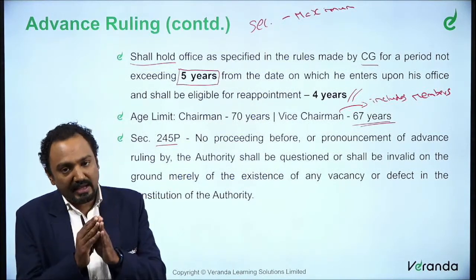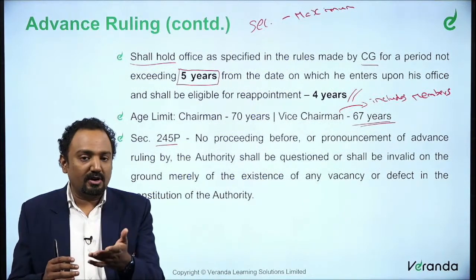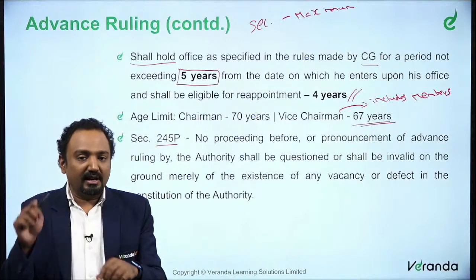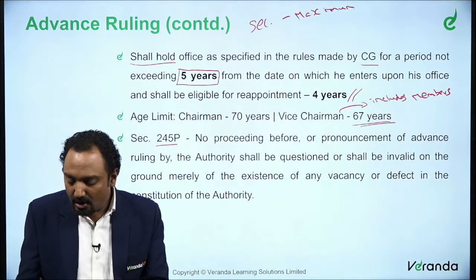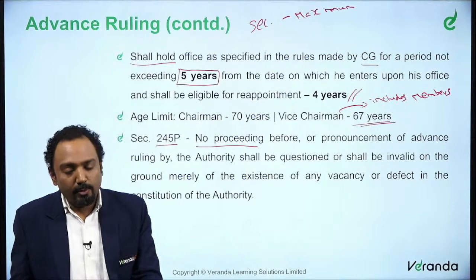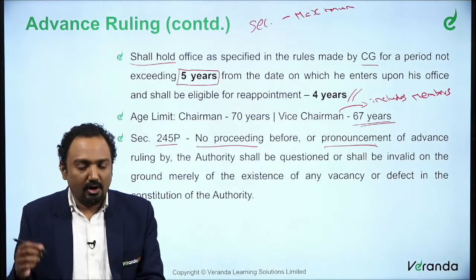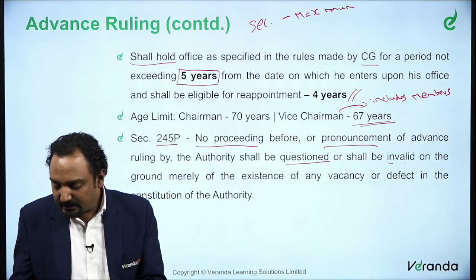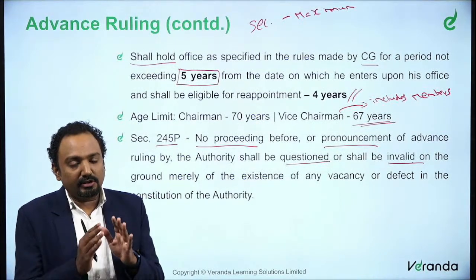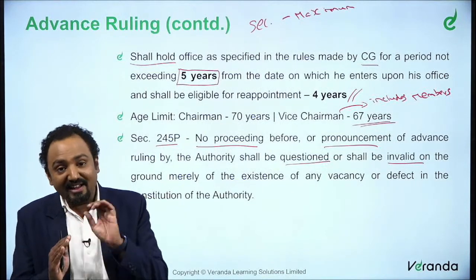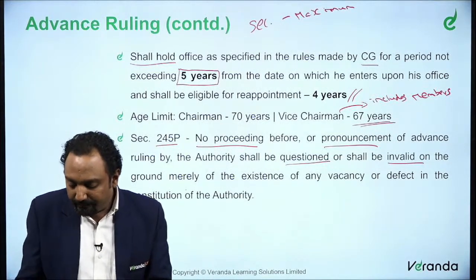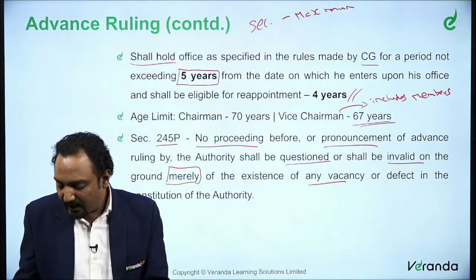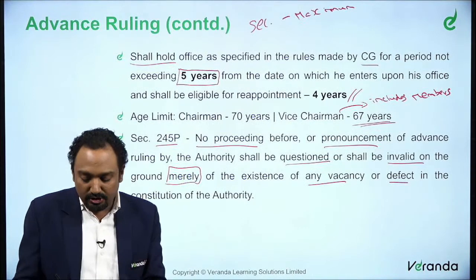Basically, this AAR has passed an order. Now, after passing this order, can it be questioned based on any provisions of advance ruling? It says no proceedings or pronouncement, that is the order, shall be questioned or treated as invalid. So they are talking about whether it can be questioned or whether the validity can be questioned merely, see the word here, merely on the existence of any vacancy or defect in the constitution.